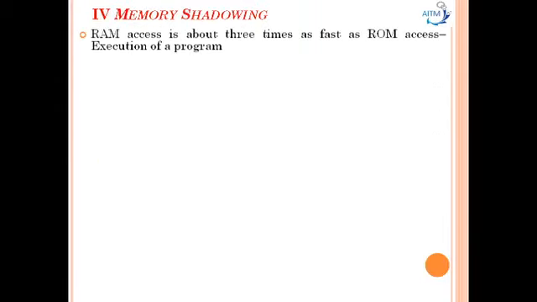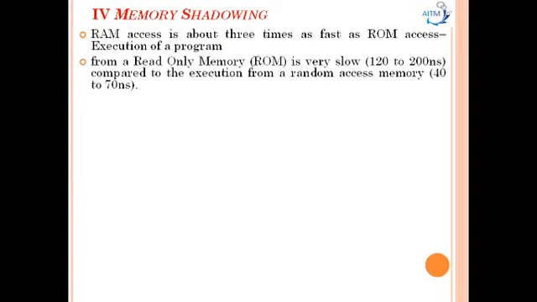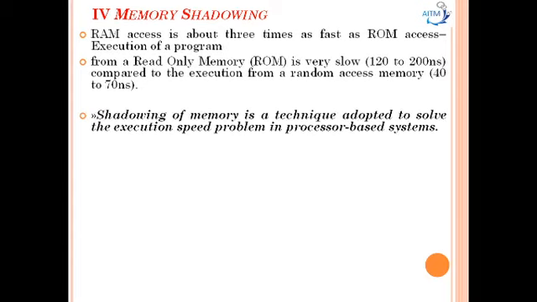Now the next one, memory shadowing. RAM access is about 3 times faster compared with ROM access for execution of a program. Execution from ROM, read-only memory, is very slow, about 120 to 200 nanoseconds, compared to execution from random access memory, which takes 40 to 70 nanoseconds. So memory shadowing is a technique adopted to solve the execution speed problem in processor-based systems.